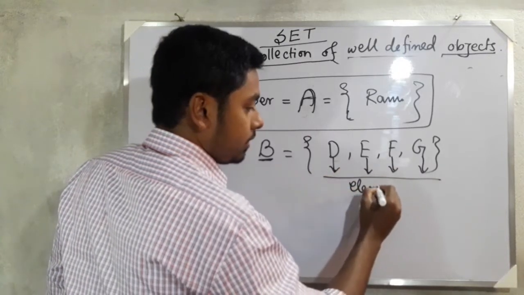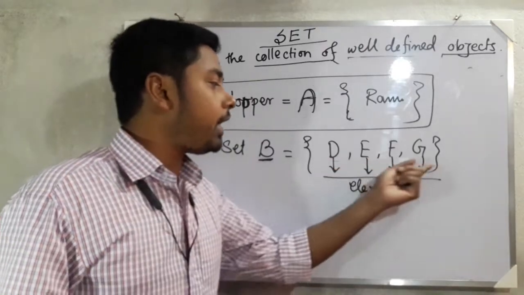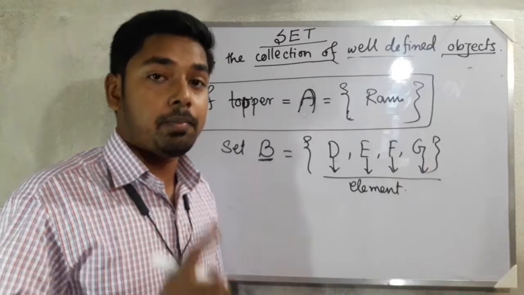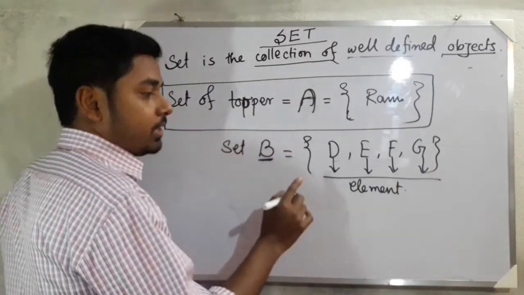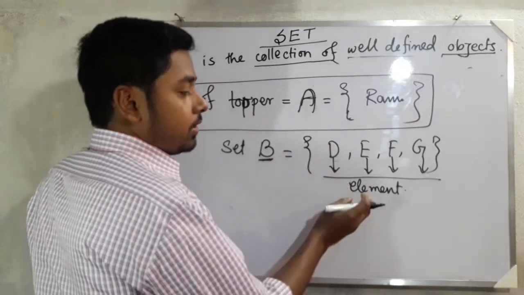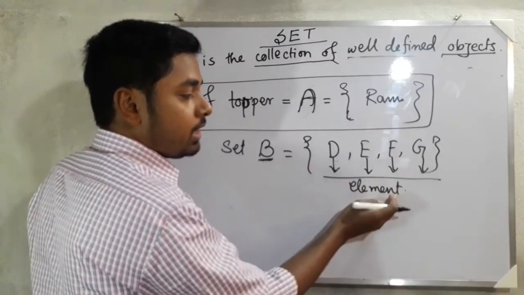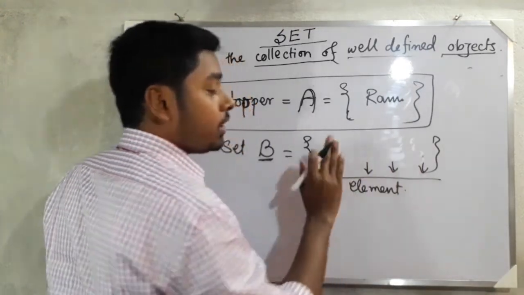These are called elements of the set. I have written all the elements in capital, but in a set you should not write the elements in capital. Elements we should write in small letters only, not capital.